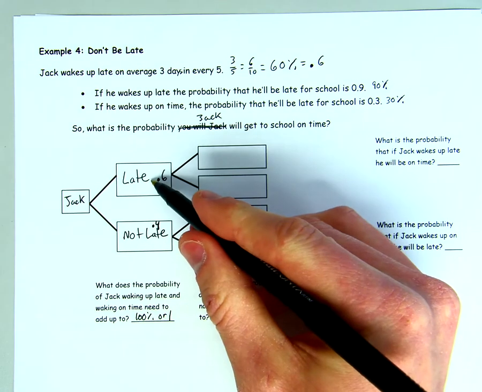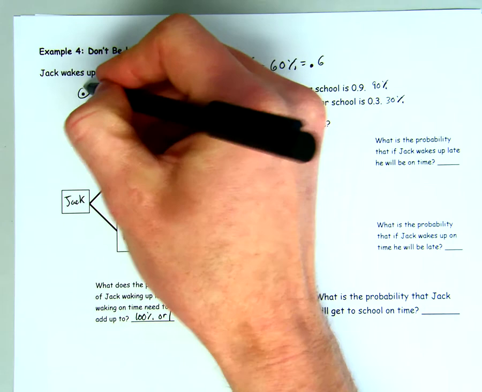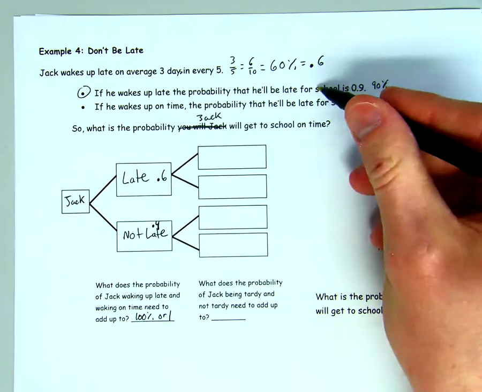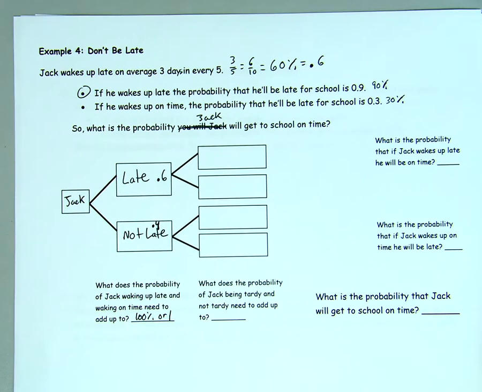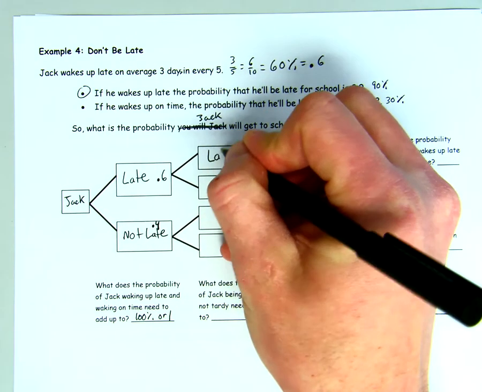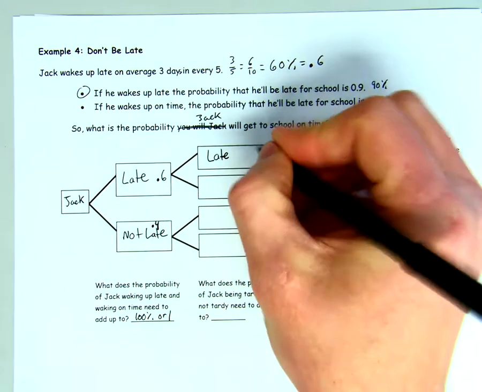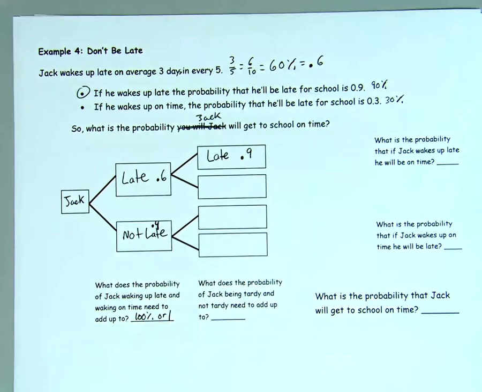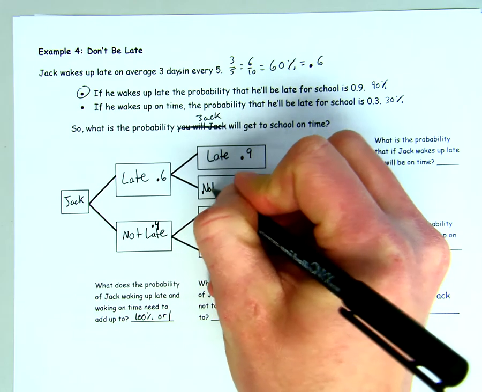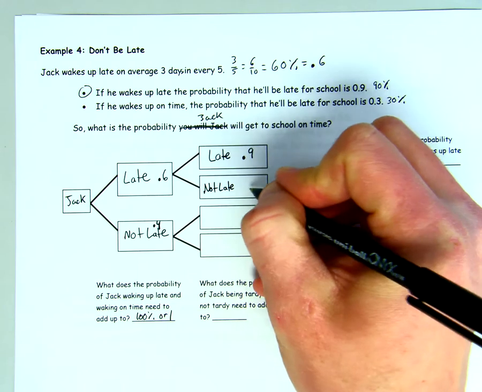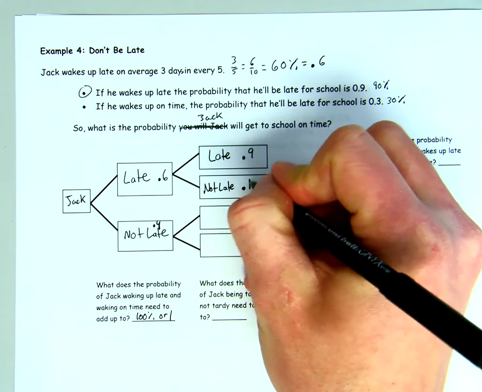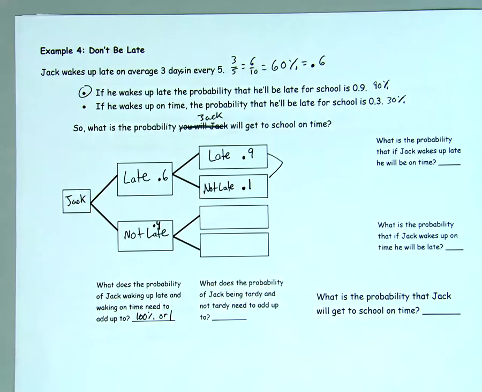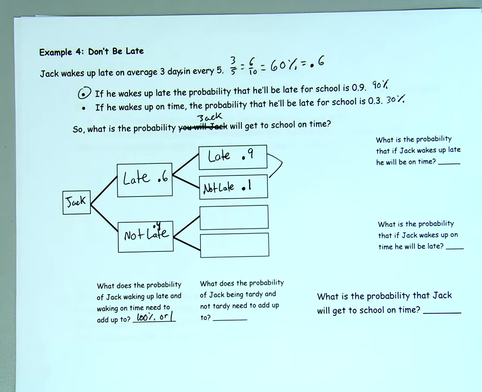Now if he wakes up late, this statement right here, he will be late for school 0.9 or 90% of the time. So we'll do late to school, 90% of the time, or 0.9, and another not late right here, which means 0.1. These have to equal 100% or 1.